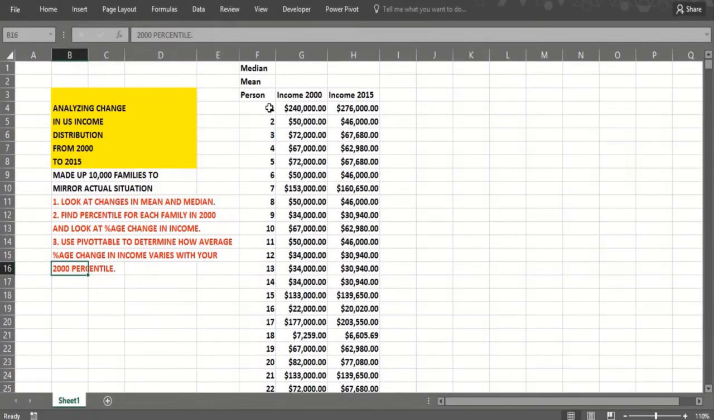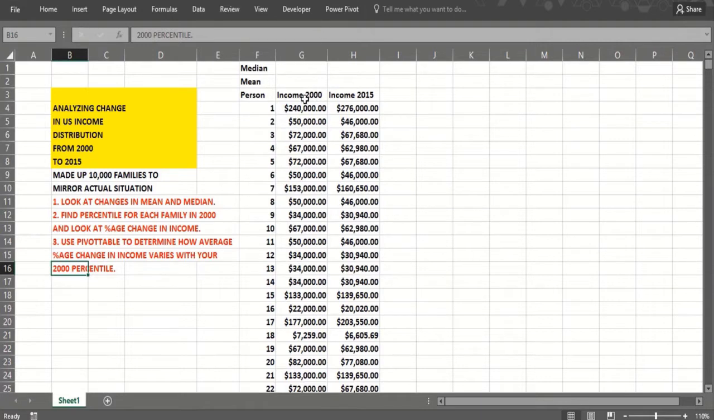Let's use our knowledge of pivot tables and descriptive statistics to analyze the change in the U.S. income distribution from 2000 to the year 2015. So I made up 10,000 families to mirror the actual situation based on data that I read about in The Economist magazine, which I would recommend everybody subscribe to if you want to understand the world and not see a really biased view and really make up your own mind about your views on issues.